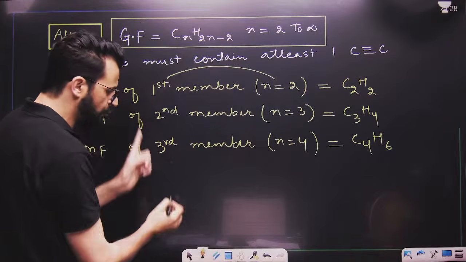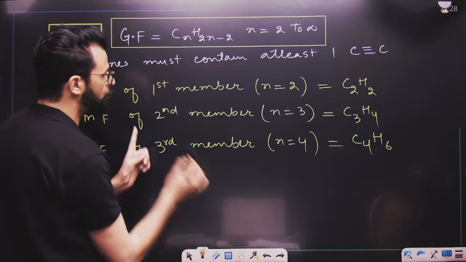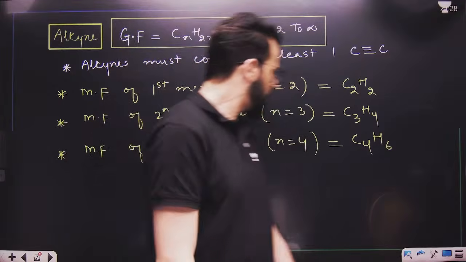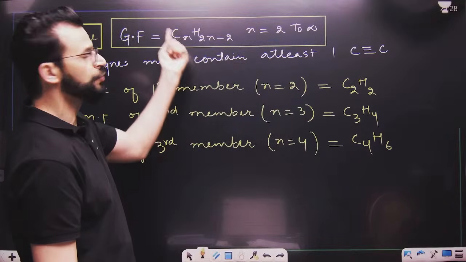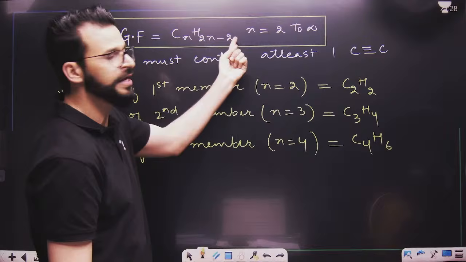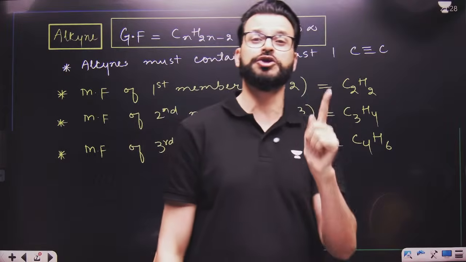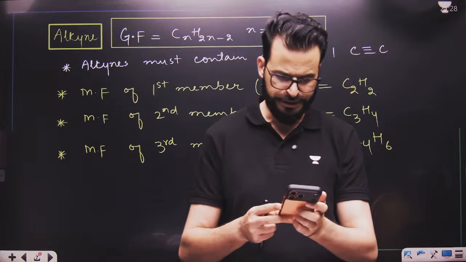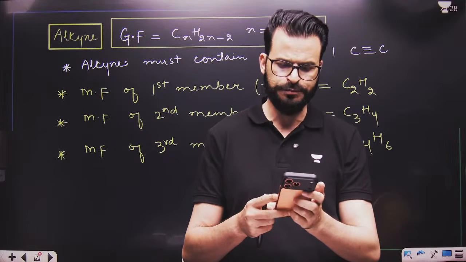So if I talk about the 20th member, n should be 21. So when n is 21, this becomes 42 minus 2, that means 40, so C21H40. Is this clear to you?